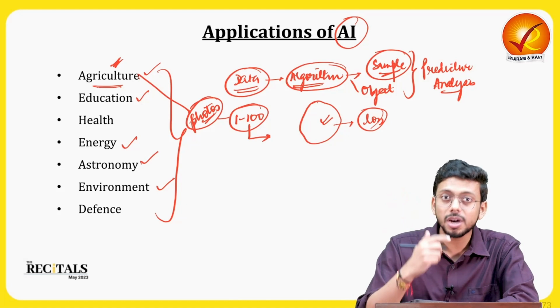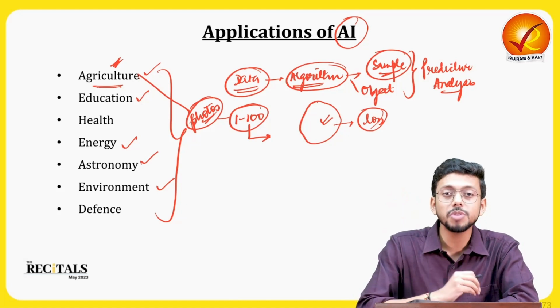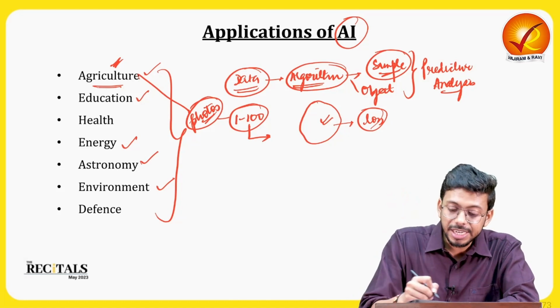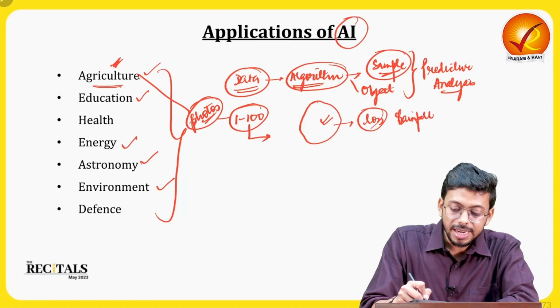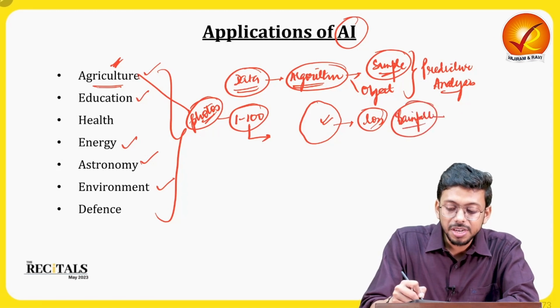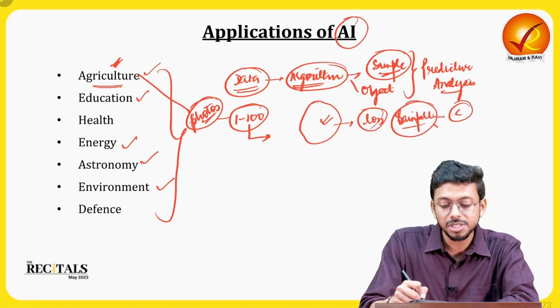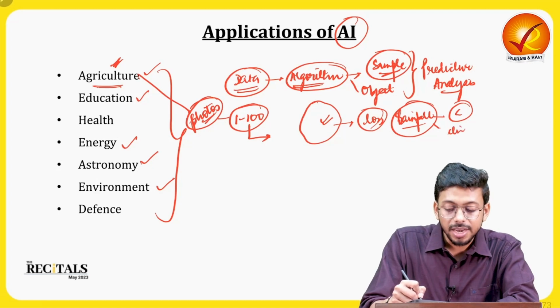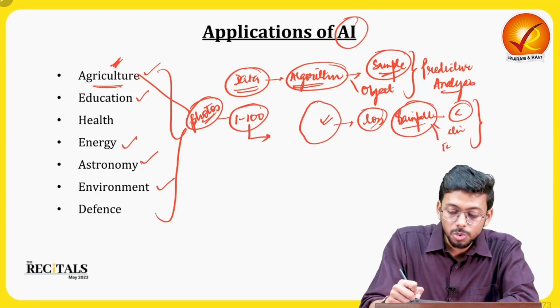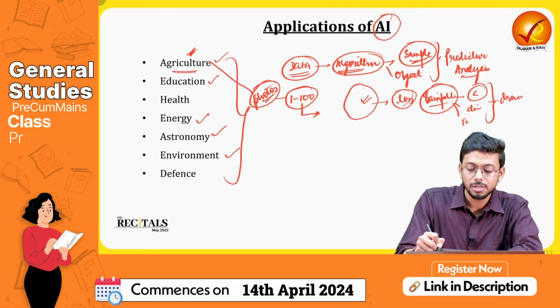What we can also say is that there are certain indicators of drought. Let's say, the amount of rainfall. If we can feed the rainfall data and tell the machine that if the rainfall is less than this particular level, if the climate is like this, if the temperature is in this manner, most probably drought will happen, right?